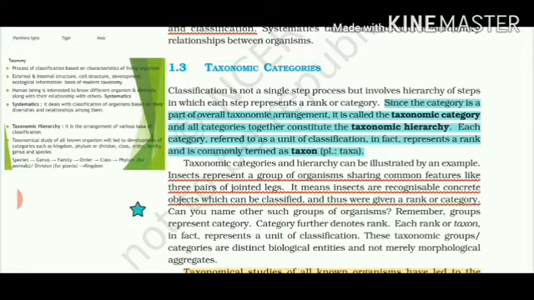Each and every rank, level, or category in the unit of classification is called a taxon, and when we keep all the categories together, it is termed as taxonomic hierarchy. Hierarchy is generally like a ladder. You have to move on step by step. So, the categories are part of the overall taxonomic arrangement known as taxonomic category.